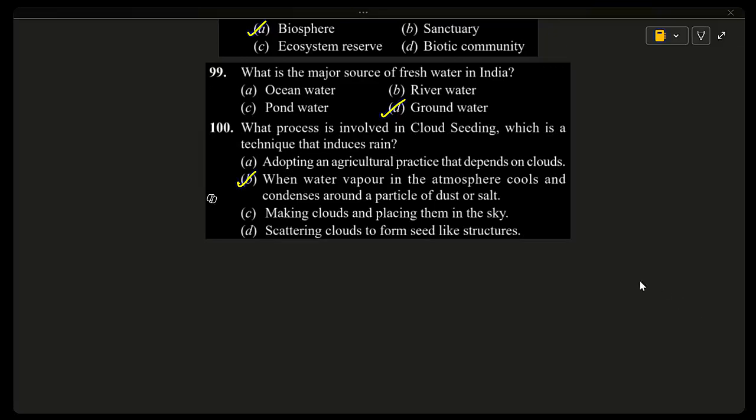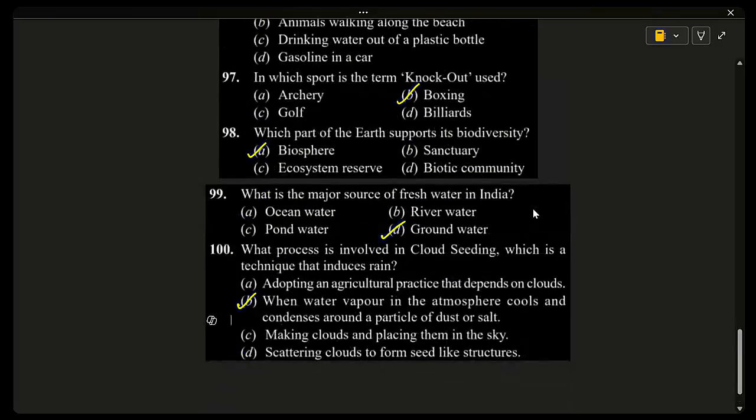Okay, sir. Vihan, what is your doubt? Sir, I have a doubt in the 97th question. In which sport is the term knockout used? Sir, why not D? Billiards, knockout is not used. Knockout means physical contact will be there, and a boxer is unable to fight because he is knocked out by the opposite person. Sir, one more doubt, in 99. Ocean water is salty. We cannot drink it.